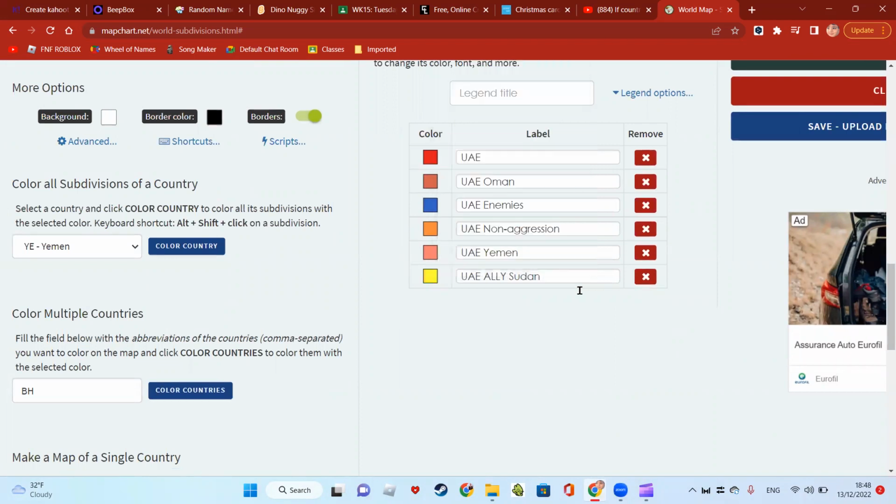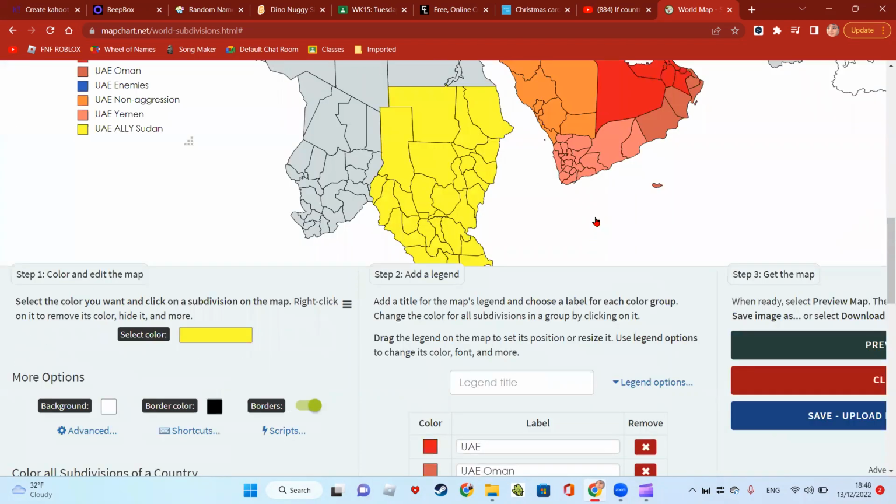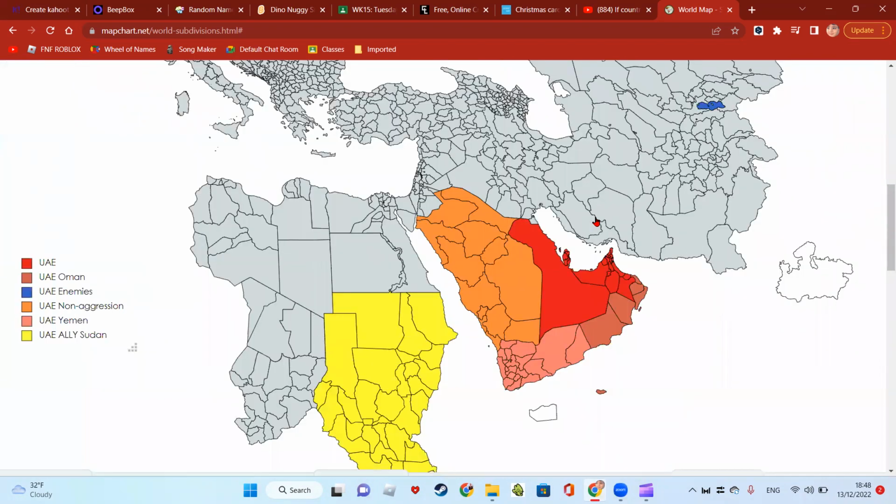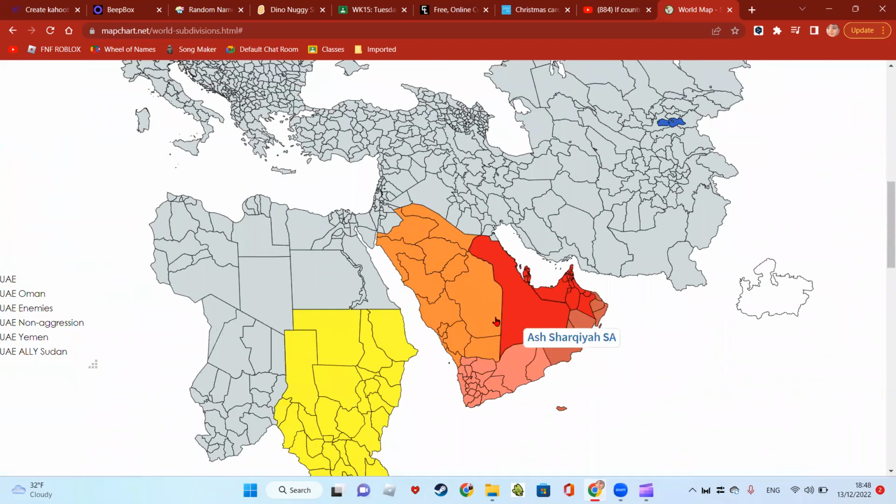Yellow. Yeah, yellow is allies. All right, next country is going to be... So UAE is kind of dominating. They have a non-aggression pact with Syria and Saudi Arabia. Yemen and Oman are puppets. They own this land, and they're allied with Sudan. But who will they fight next?